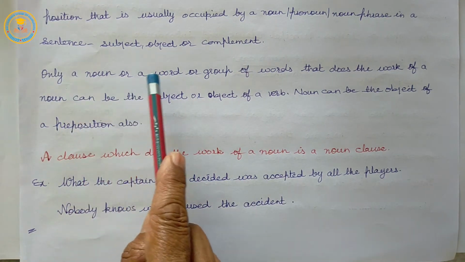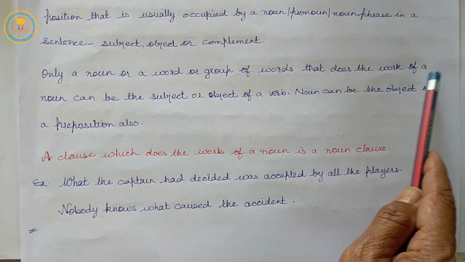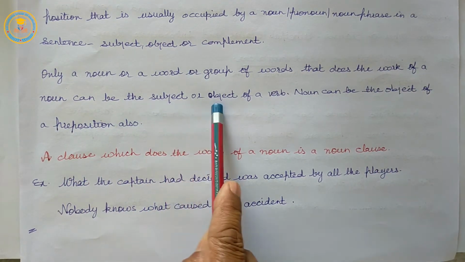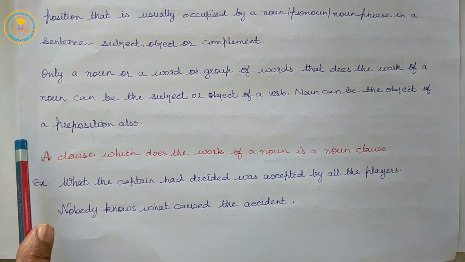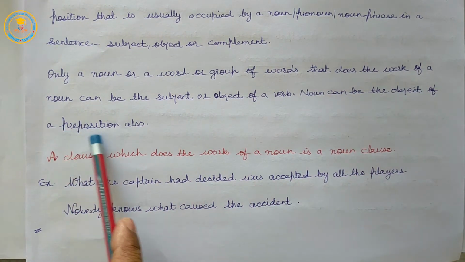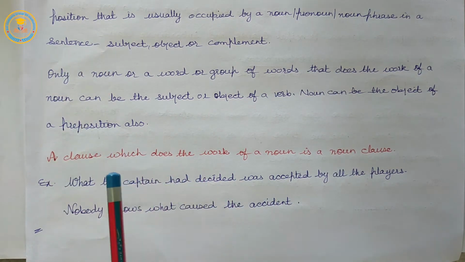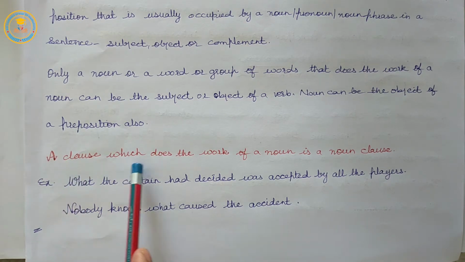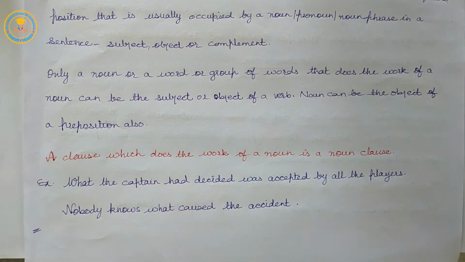Only a noun or a group of words that does the work of a noun can be the subject or object of a verb. A noun can be the object of a preposition also. We will study all these rules related to the noun clause in this session.